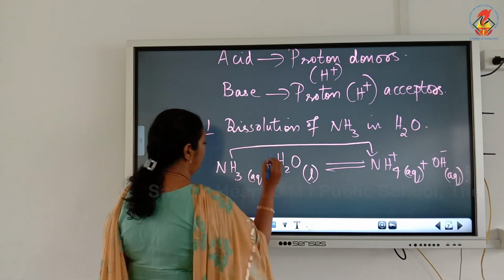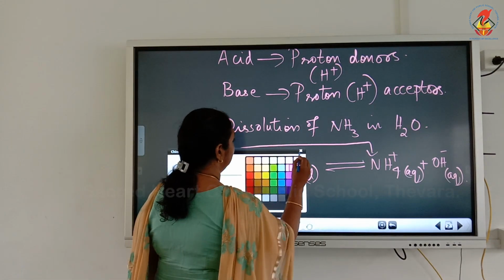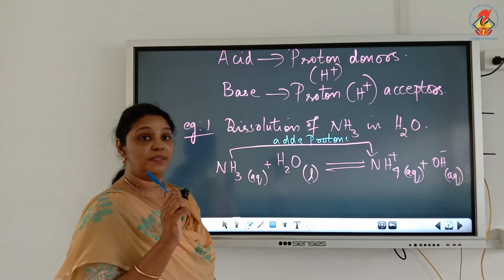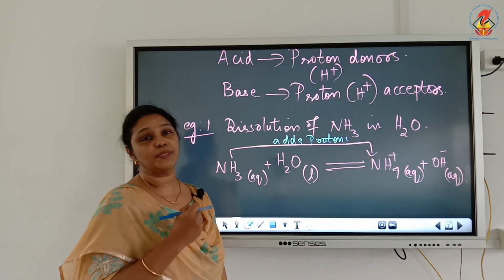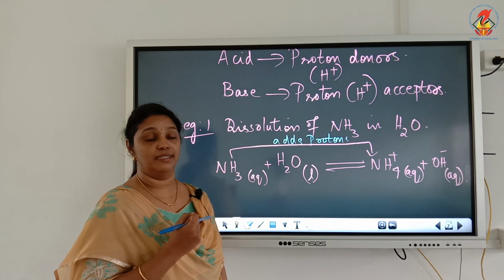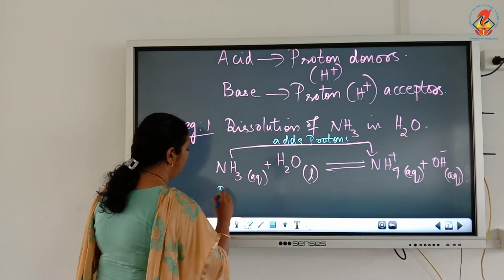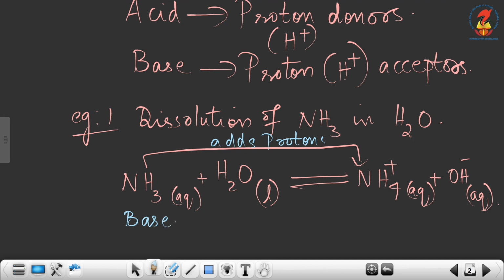So here ammonia adds proton. So we know that if a substance accepts protons, proton acceptors, they are called bases. So in this case the base is ammonia.